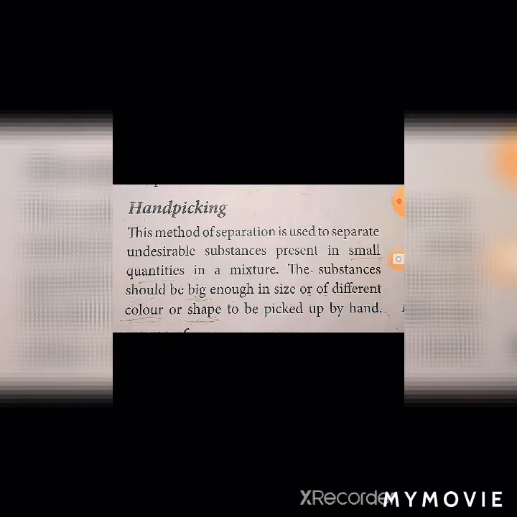That means it should be within the power of our eyes also to see it. That should be big enough, and to touch it, so that we can touch it, or of different shape. Okay, if they are of same shape or same color, would we be able to separate it by our hand? No, we can't. So it will be big enough in size, or of different color, or of different shapes, so that it is in our power to pick up by hand.